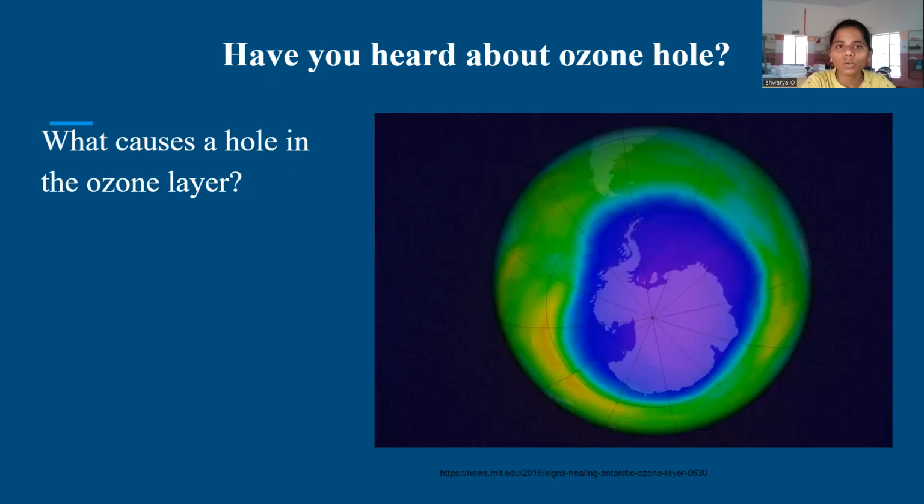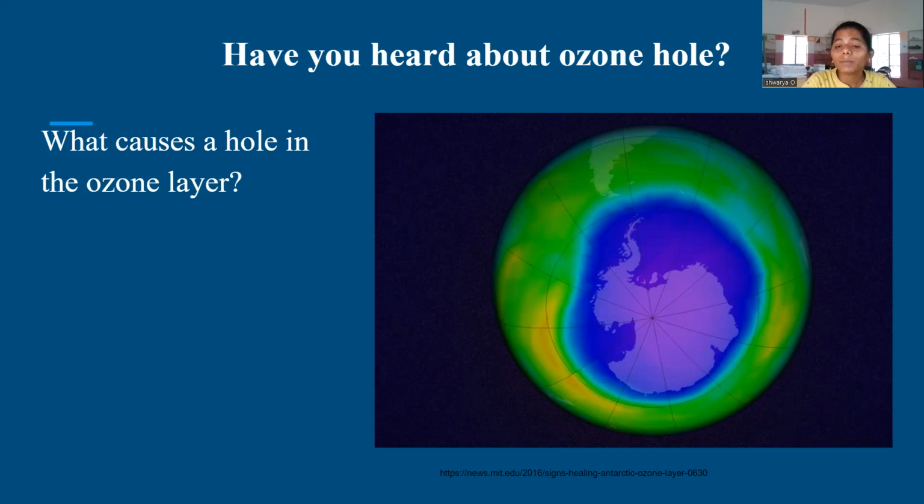The other one we have over here is the ozone hole. You might have heard about the ozone hole from the newspapers. The ozone layer is one of the important layers which protects all of us from the harmful ultraviolet rays which come from the sun. Whenever these UV rays fall on our skin, they can cause skin cancer and can damage crops. There are various health problems that we may get if the UV rays directly fall on our skin or on our bodies.